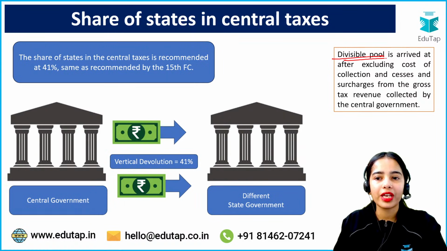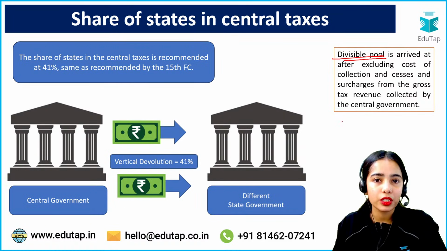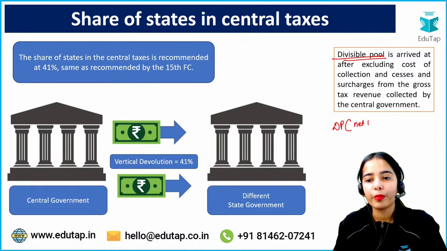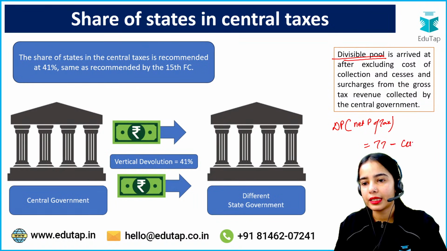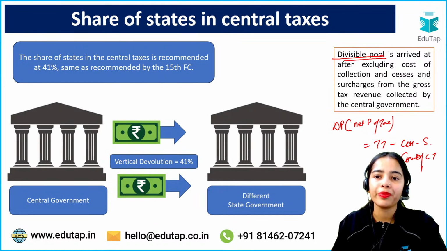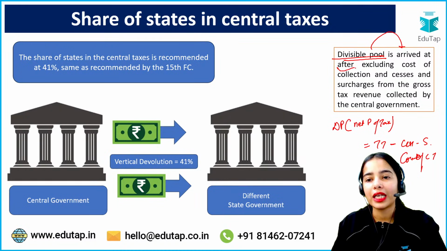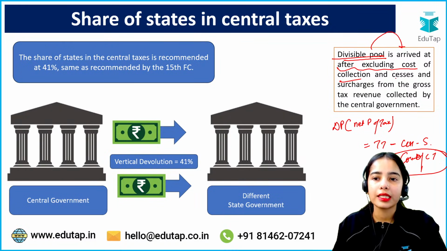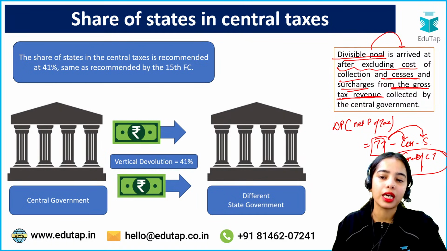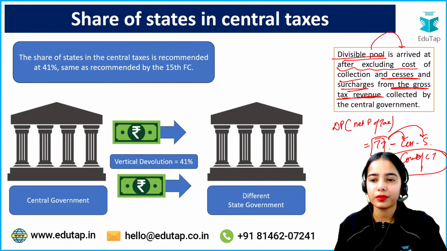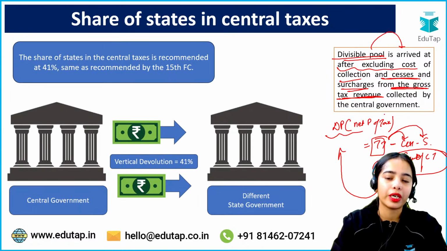Next is the divisible pool. We have discussed what the divisible pool is, what the net proceeds of tax are. So the divisible pool or net proceeds of tax is nothing else but the total tax that is collected, deducting the cess, surcharge, and deducting the cost of collecting the tax. Okay. So the divisible pool is arrived at after excluding the cost of collecting the tax, and after excluding the cess and surcharge from the total tax revenue. So from the total tax revenue, when we deduct the cess, surcharge, and the cost of collecting the tax, we come to the divisible pool or net proceeds of tax.